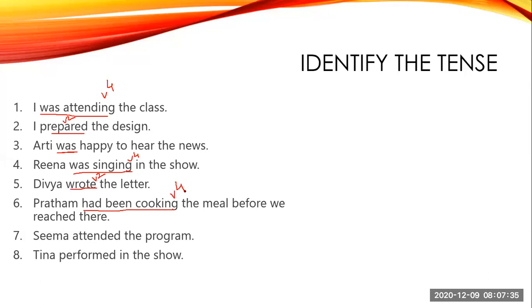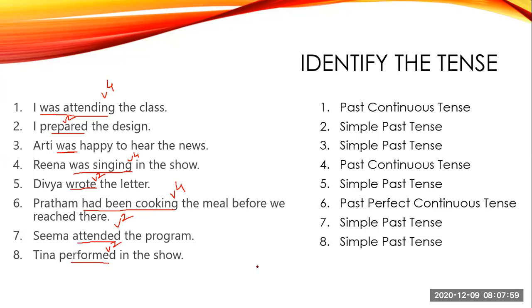Seema attended the program. Attended, this is your V2. Tina performed in the show. So performed, this is your V2. So with this, I hope students you have identified the simple past tense, past continuous tense, past perfect tense and past perfect continuous tense. Now we'll check the answers.